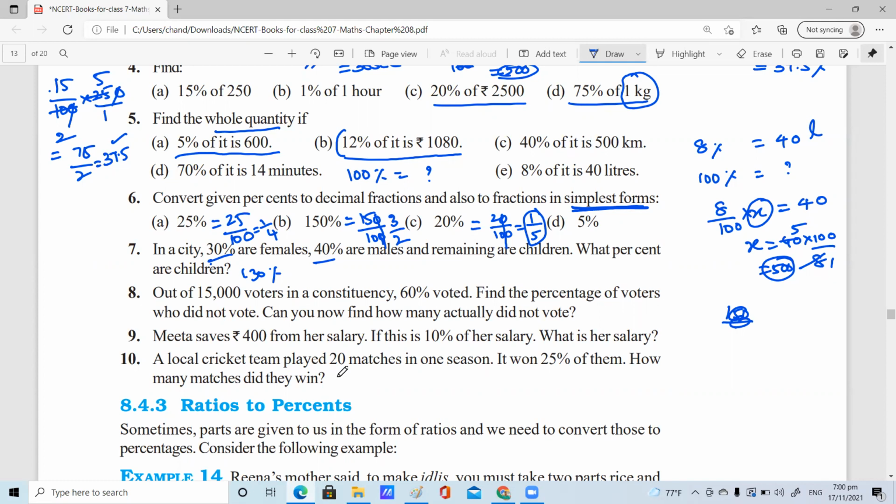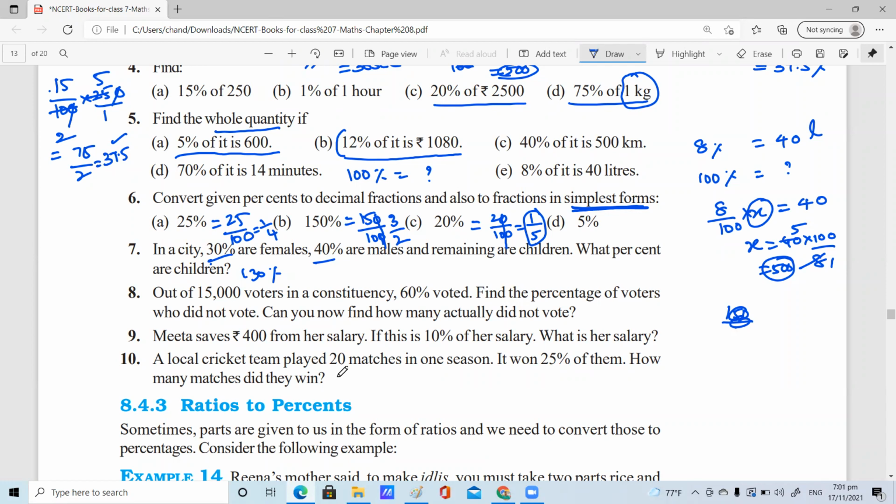40%. Now find how many 40% actually did not vote. They're asking how many. Ishan, it is nothing but 60 by 100 into 15,000. Ma'am, 6,000. Ma'am, 6,000 did not vote.